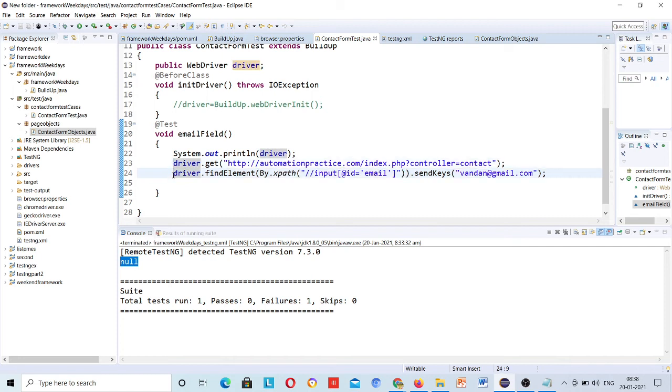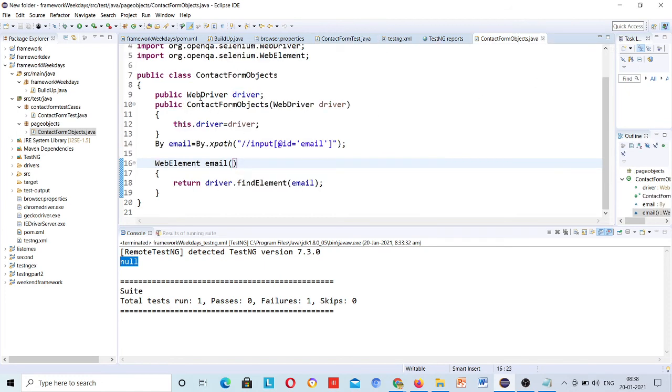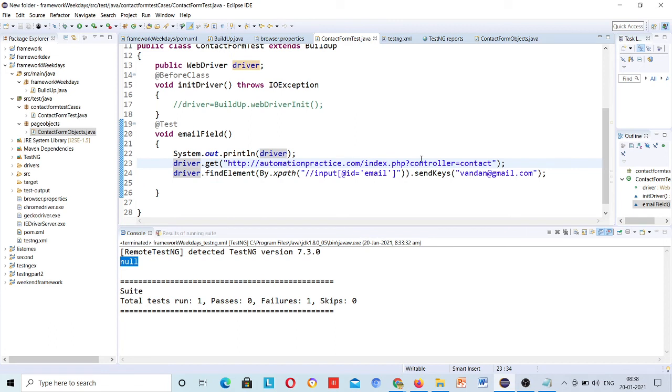And here, instead of writing this, we can just call this contact form object class, and this method email. This will be public, otherwise not accessible. This will be accessible, sorry, because this is in the same package, but if that was in a different package, then it would not be accessible. Still I am making this public because I have to create a different package for it.